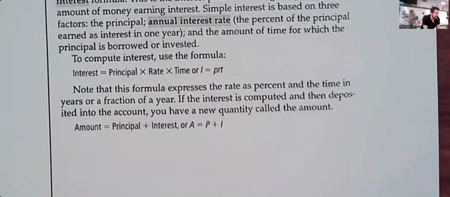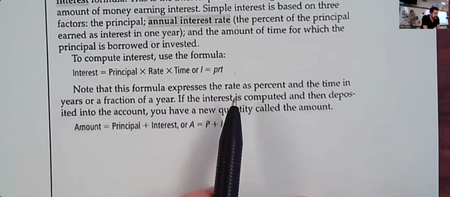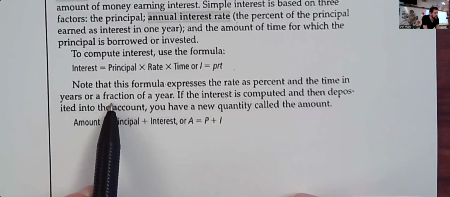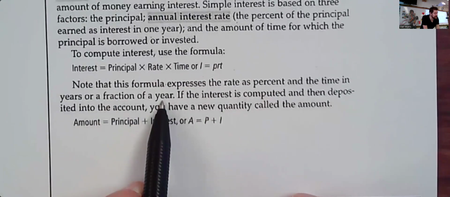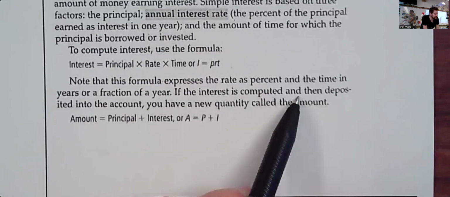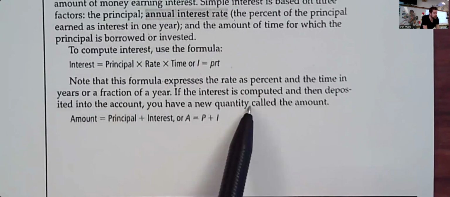Note that this formula expresses the rate as a percent and the time in years, or a fraction of a year. So T could also be a fraction of the year. If the interest is computed and then deposited into the account, you have a new quantity.